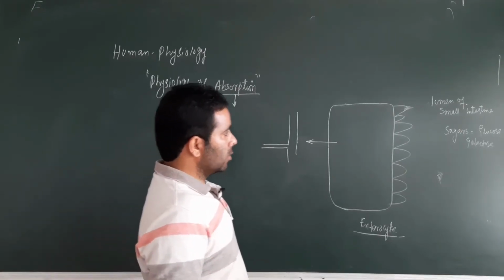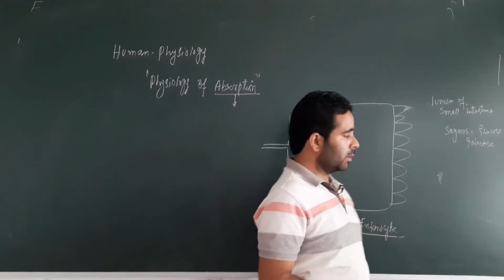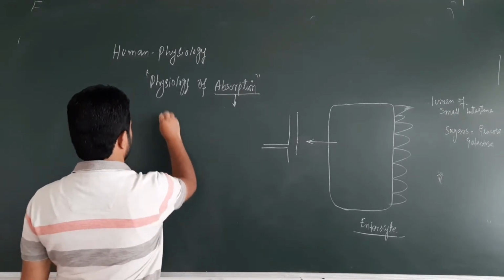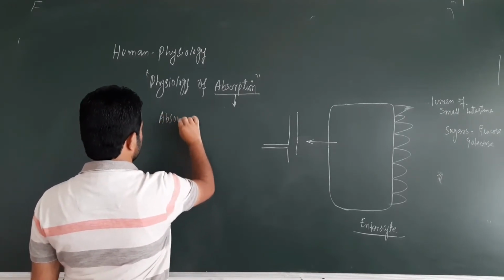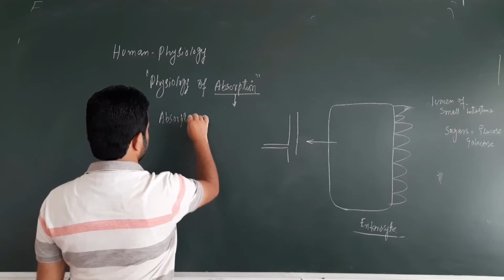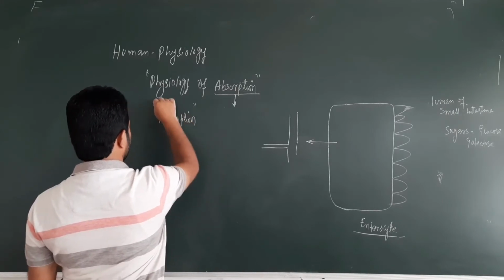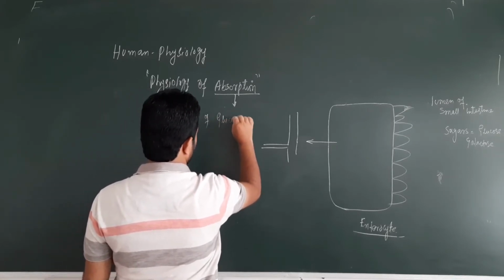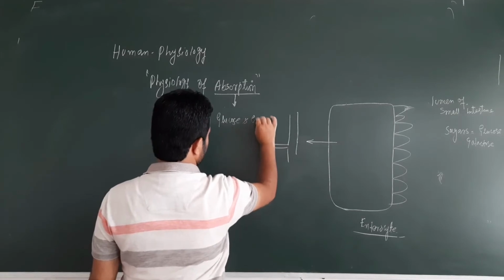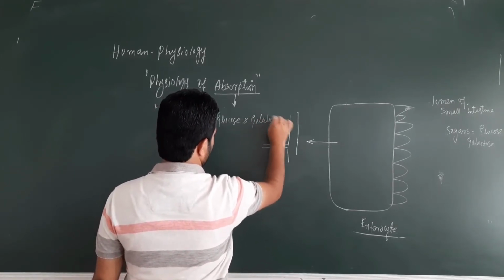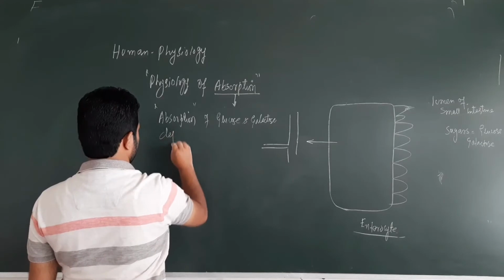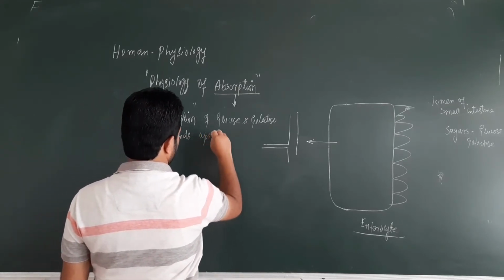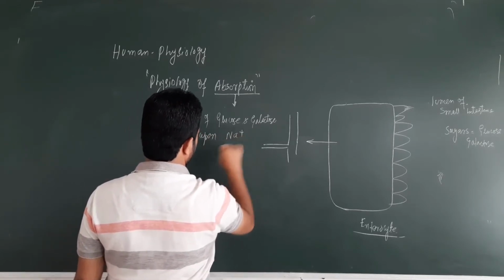So let's discuss. So far as these sugars, glucose and galactose, are concerned, their absorption, this is the point that you need to write: absorption of glucose and galactose depends upon sodium concentration.